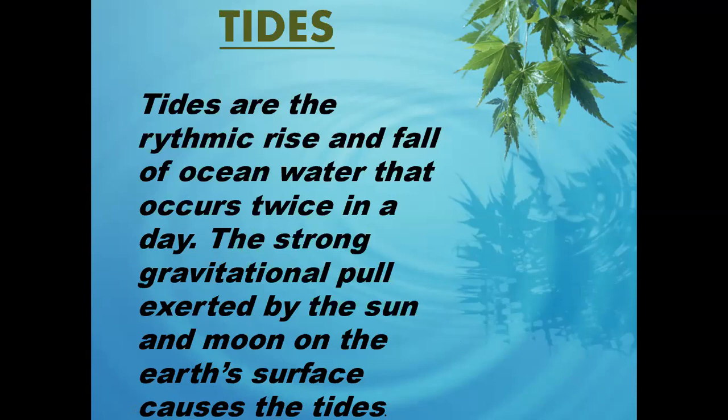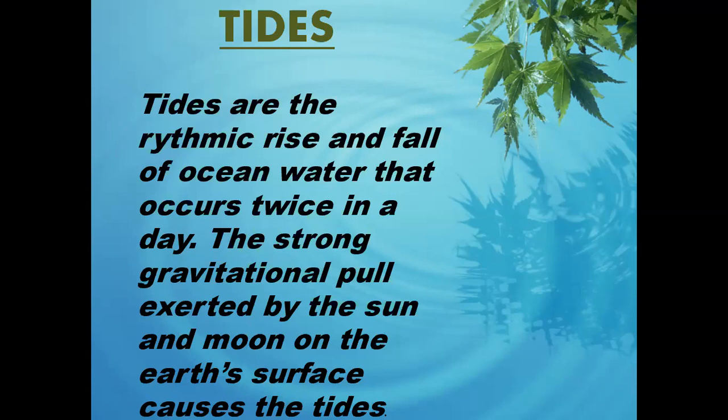When the sea reaches its lowest level and recedes from the shore, it is known as the low tide. Low tide is also known as the neap tide.